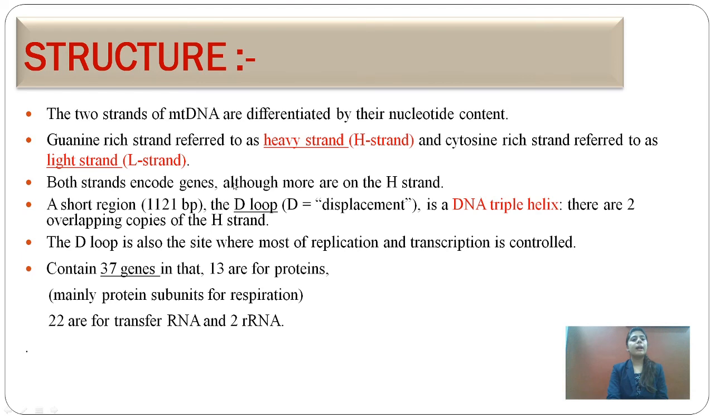There are two overlapping copies of the H strand present in the D loop. The D loop is the site of origin, we can say, from which the replication process starts. The D loop is also the site where most of the replication and transcription is controlled. The mitochondrial genome consists of 37 genes, of which 13 are for proteins, mainly for respiration, 22 are for transfer RNA, that is tRNA, and 2 are for rRNA, that is ribosomal RNA.